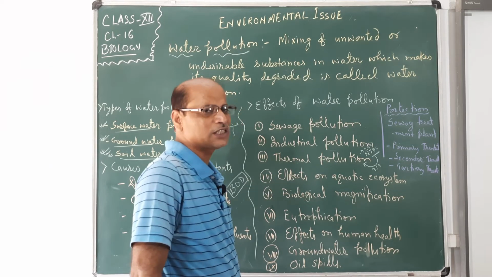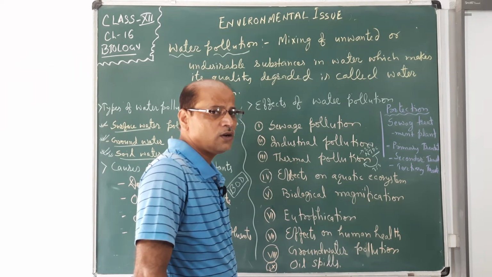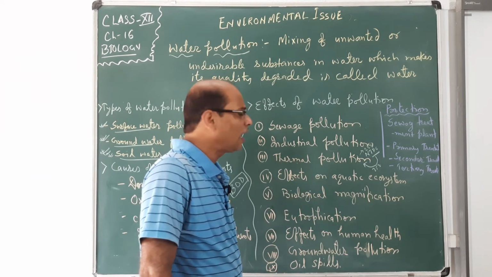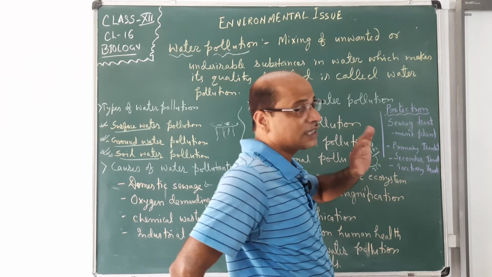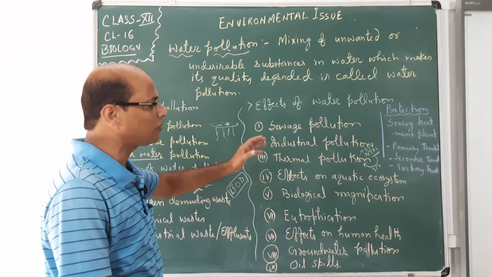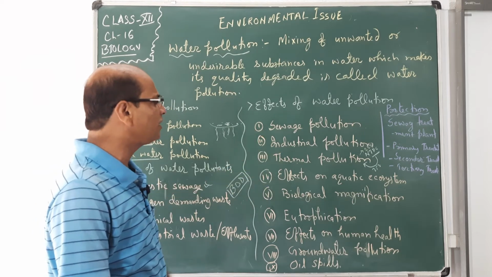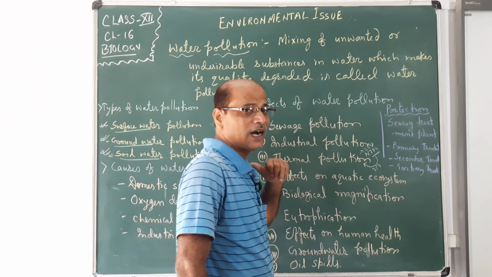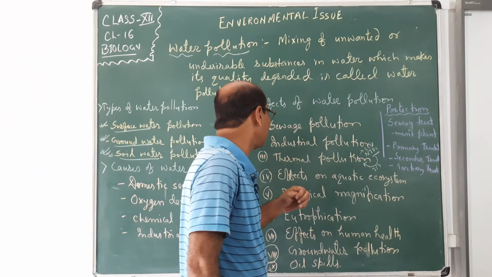Thermal pollution takes place due to the rise of temperature of the water bodies, and it becomes very unhygienic or very unhealthy for the living aquatic plants or aquatic animals to survive in them. So they can't survive in that particular area, that's why it is unhealthy, or we can say it is pollution.